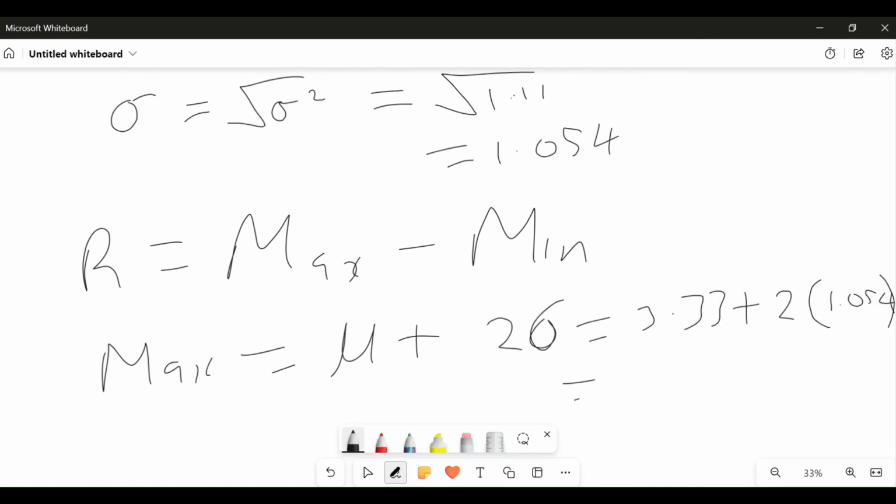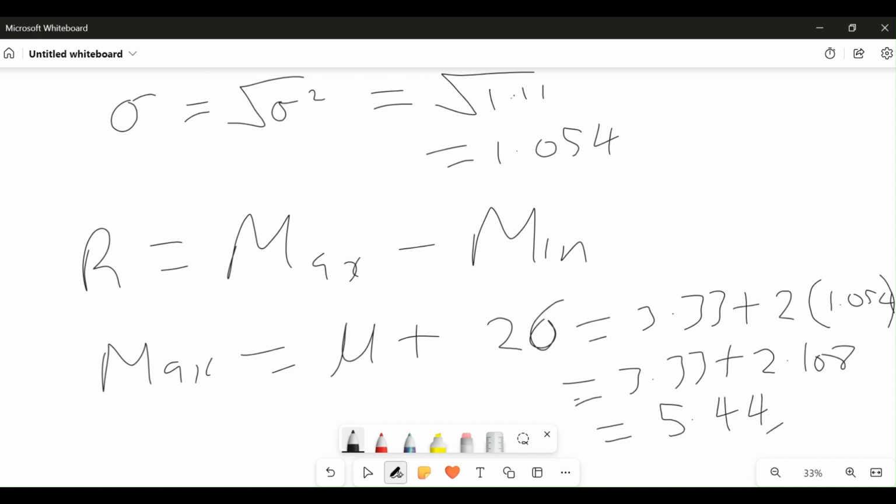So this will be 3.33 plus 2 times 1.054. That will be 2.108, plus 3.33. So our maximum value will be 5 point what?